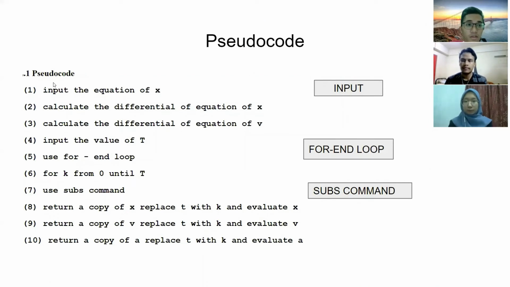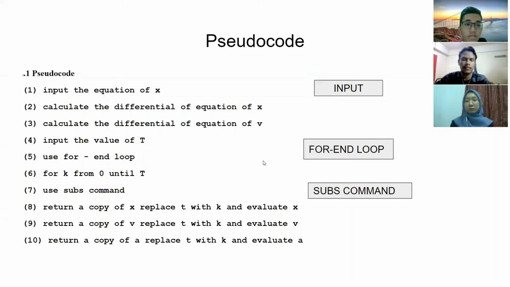Now I will present the pseudocode. For the input, we are using the input command, and then we input the equations into the input command. To calculate the equation, we use the differential command from position to velocity, and we also use the input command for the value of t.